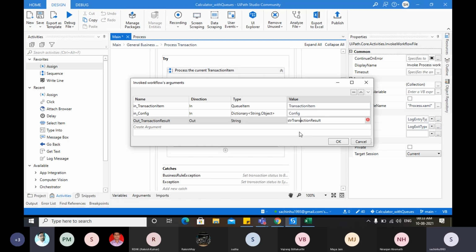It's not working. Sachin, give underscore after STR. This is correct. Hit OK, then the binding will happen.